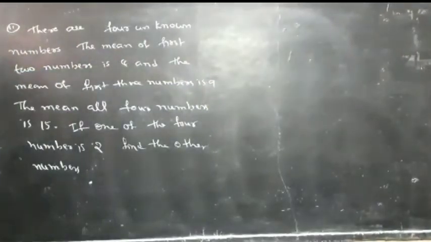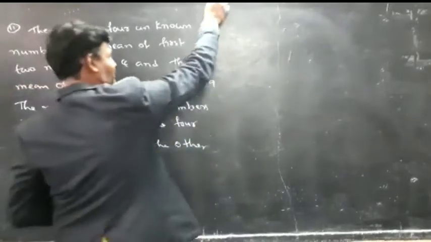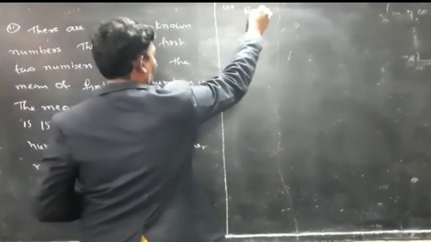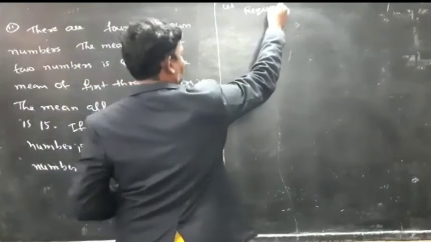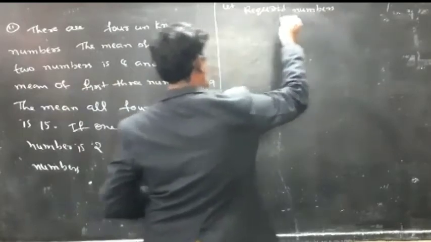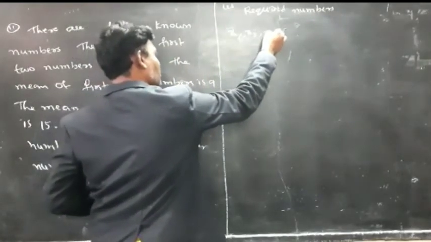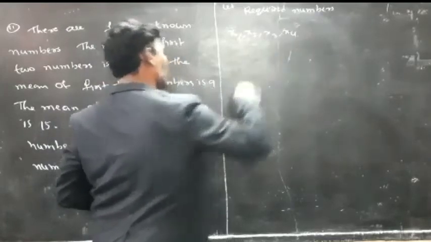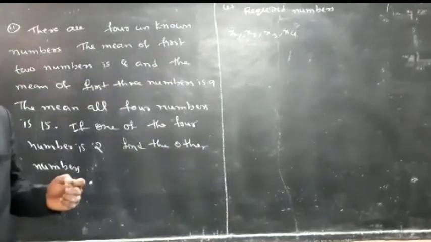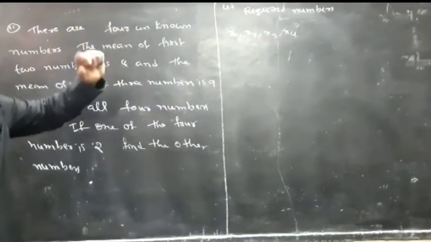There are 4 unknown numbers. I am taking the required numbers as x1, x2, x3 and x4.